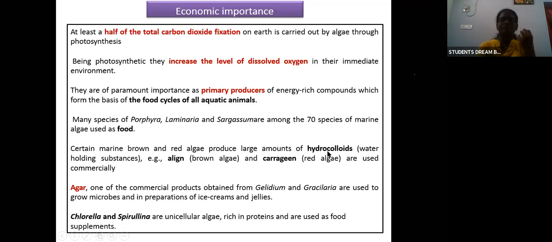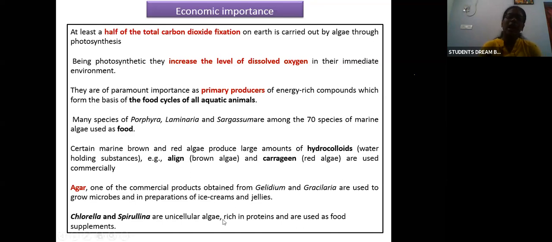This water holding character has been exploited for the production of various industrial products. Examples are algin, which is produced by brown algae, and carrageen, which is produced by red algae, etc. All these are commercially used as hydrocolloids.